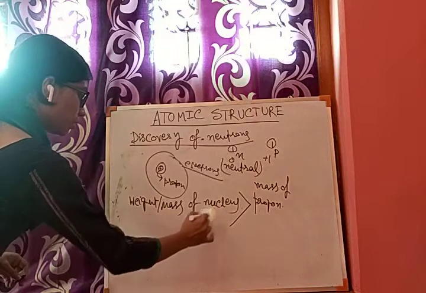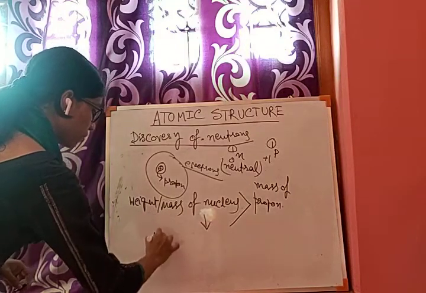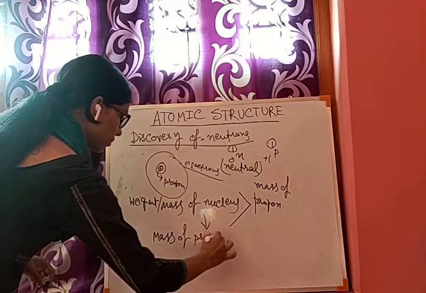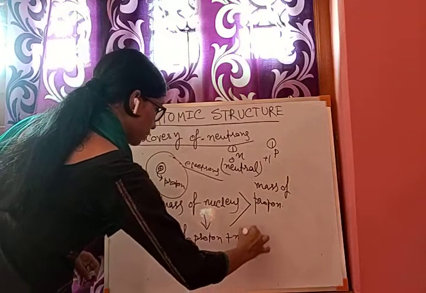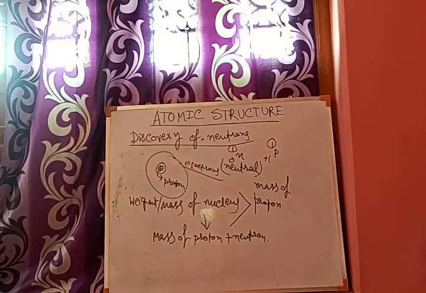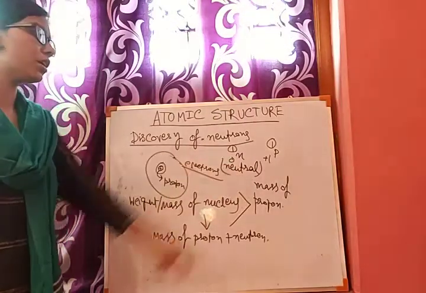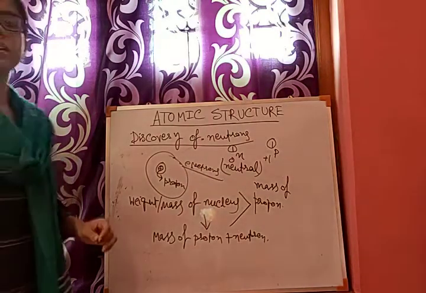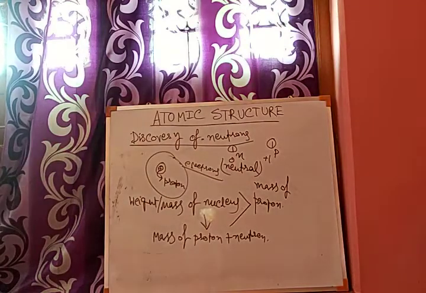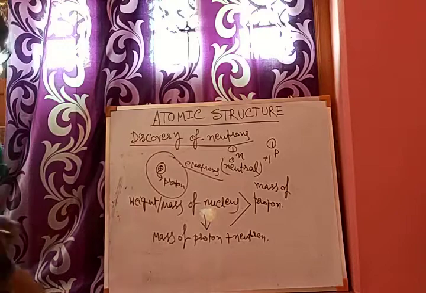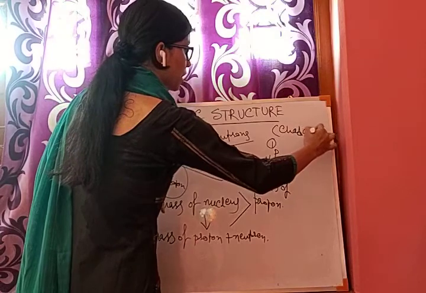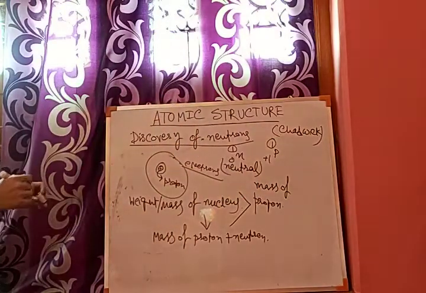So the mass of the nucleus is the mass of proton plus neutron, like this. As the neutron is electrically neutral, it will not be deflected by any electrical or magnetic field. The discovery of the neutron was made by the scientist Chadwick. Chadwick found neutrons.